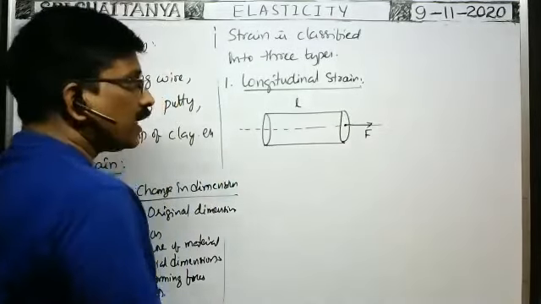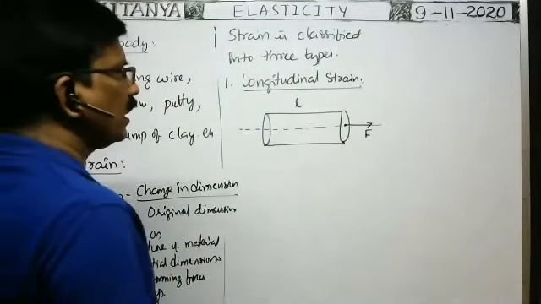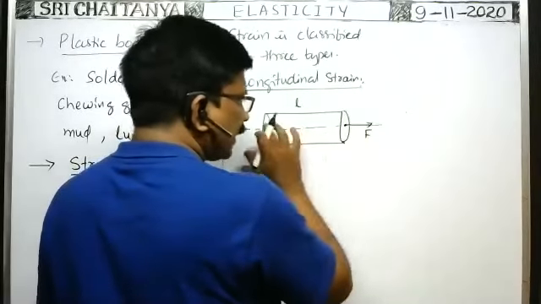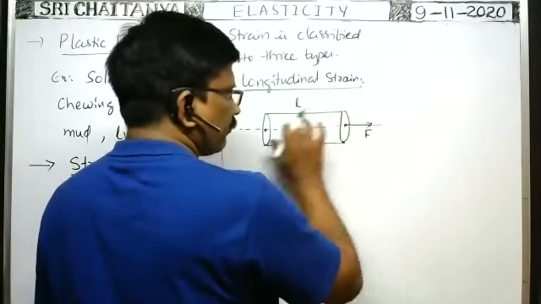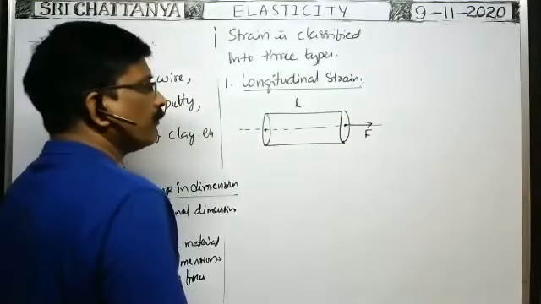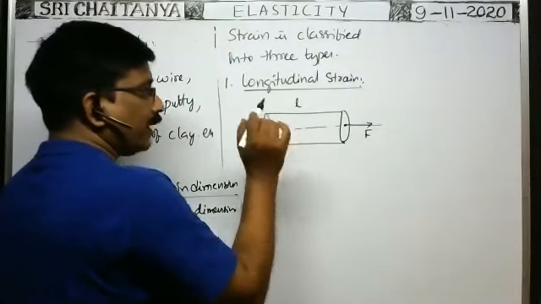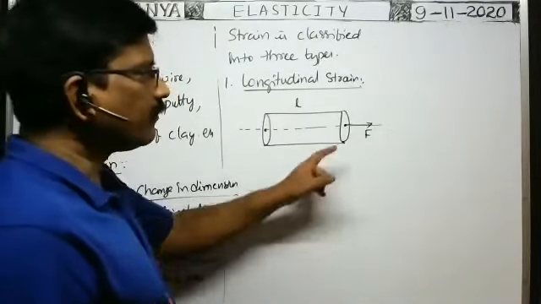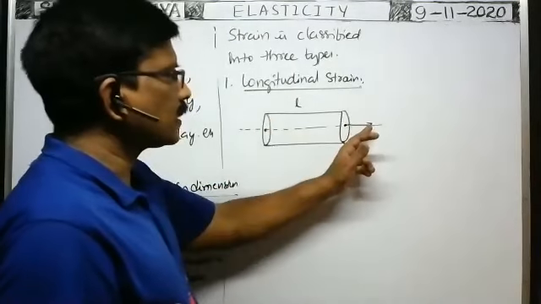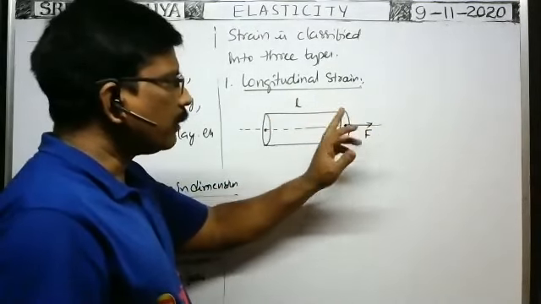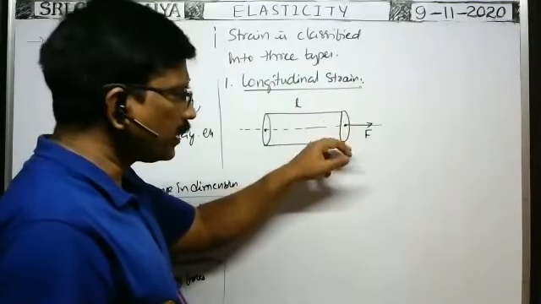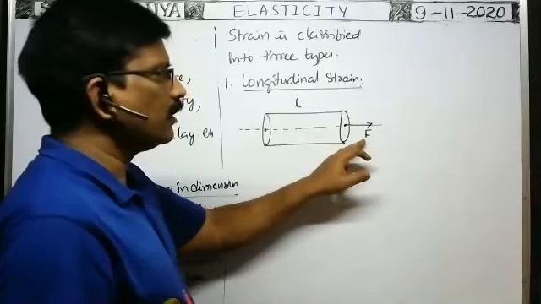it is called normal force. Because of this normal force, if the length of the wire increases along its length, normal to its cross section in this direction, then we can say tensile strain takes place in the wire. Because of this deforming force on the wire, if the length of the wire increases, if the deforming forces are applied on a body perpendicular to the cross section, which is called normal force.